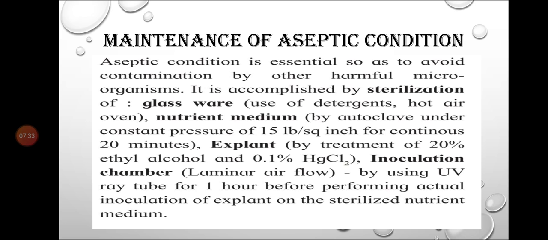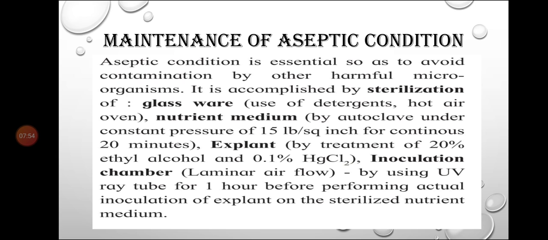Sterilization of glassware can be done by using detergents, then hot air ovens. Then we need to sterilize the nutrient medium by autoclave under a constant pressure of 15 lb per square inch for a continuous 20 minutes.